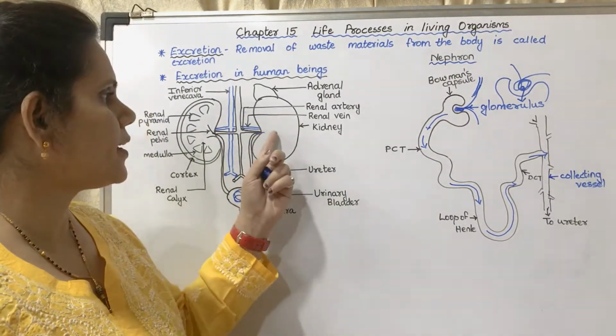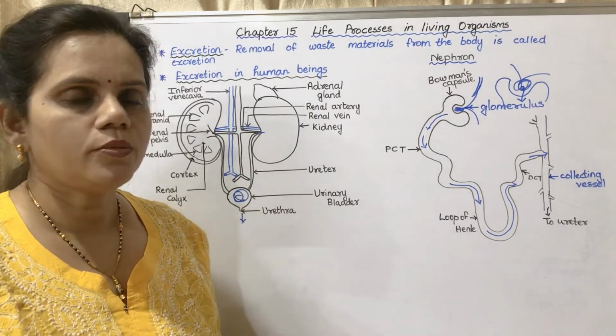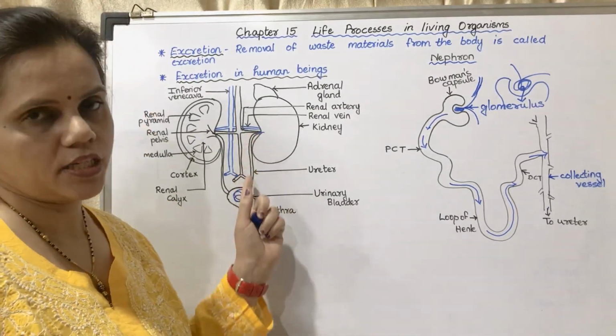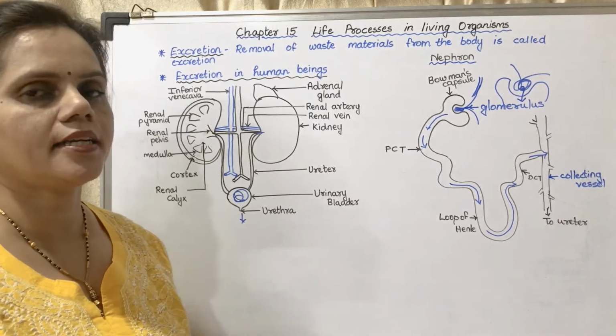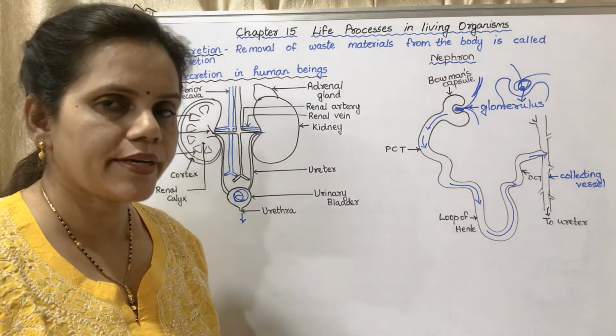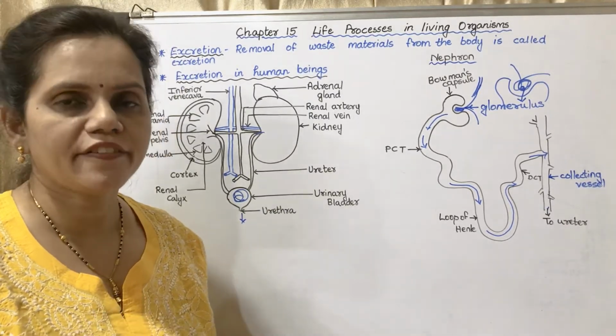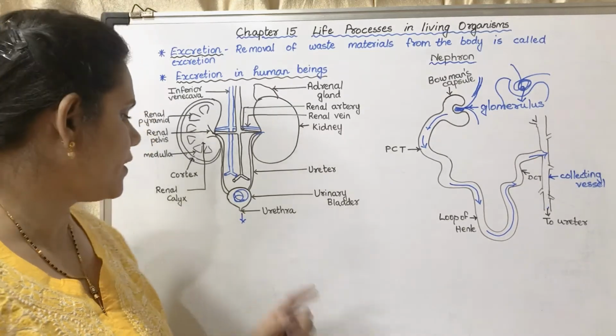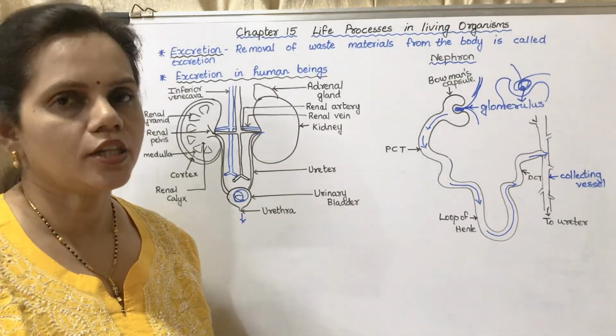So in the kidney, urine is formed. It is collected, passed through the ureter, and collected in the urinary bladder. When the urinary bladder is filled, we get a feeling of urination, and it is passed out through the urethra.